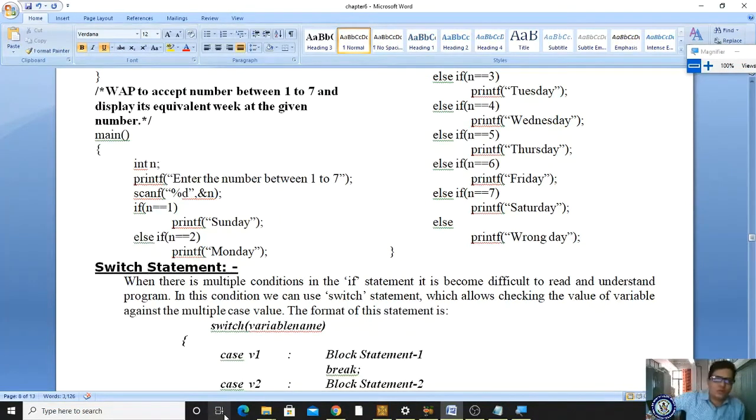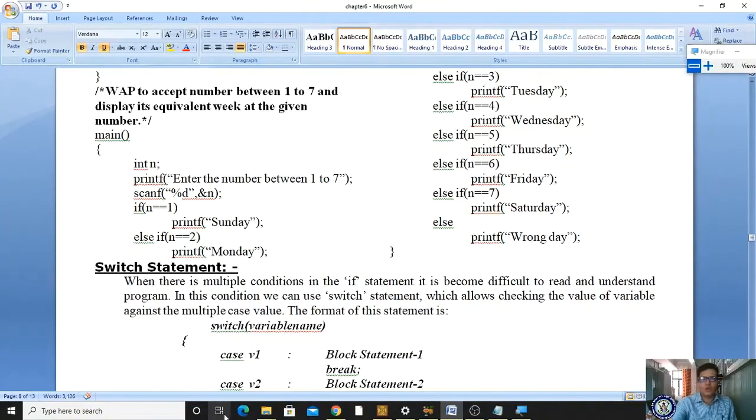Okay, so in the previous else if statement, it checks the condition from top to bottom. Even if the day is Saturday, it checks from Sunday, Monday, Tuesday, Wednesday, likewise it will come. Now if I write the same program in a switch case statement, whatever the case value is matching, control will directly move to that condition.